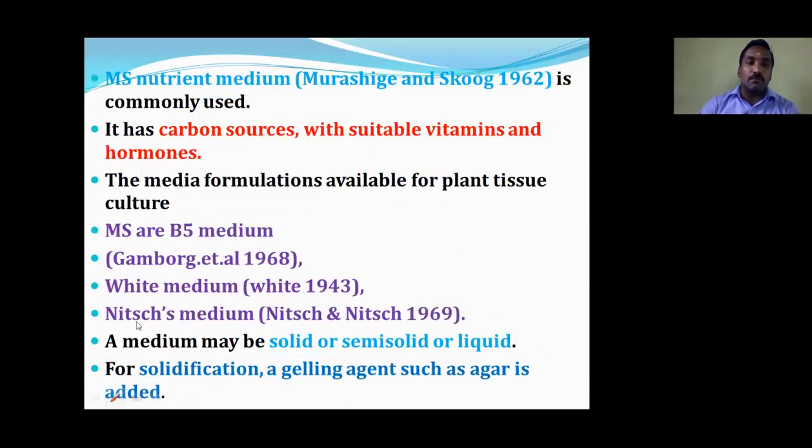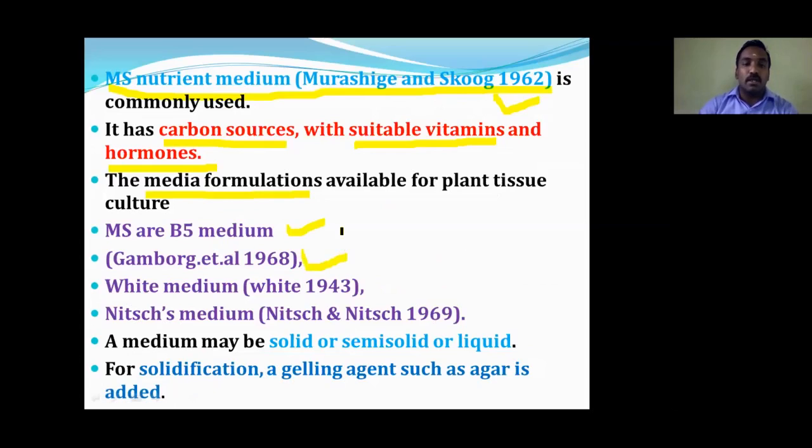There are some mediums. The most important medium is MS medium. It is also called Murashige and Skoog medium. It was discovered by these two scientists in the year 1962. This medium contains carbon sources with suitable vitamins and hormones. The media formulations are available in such ways. Based on the formulation, the media are categorized into MS media, B5 media, Gamborg media, White's media and Nitsch medium.